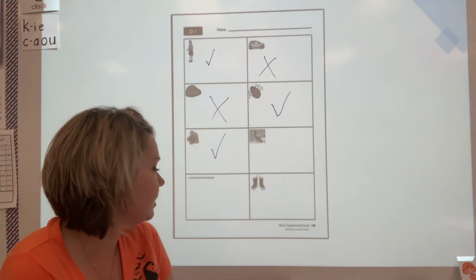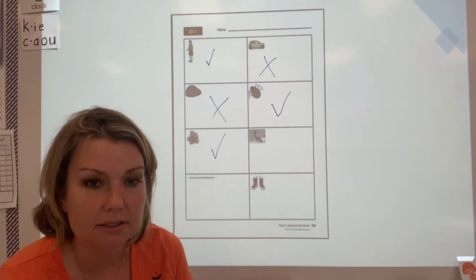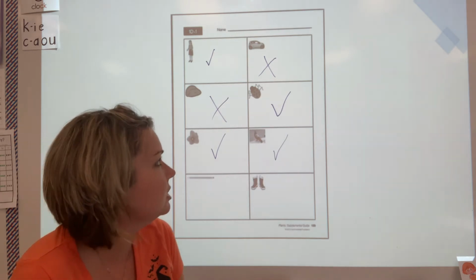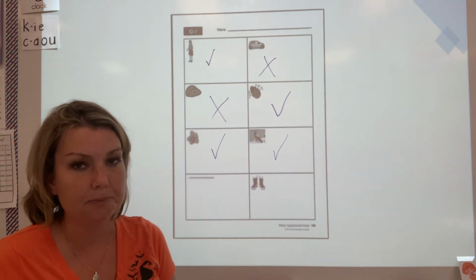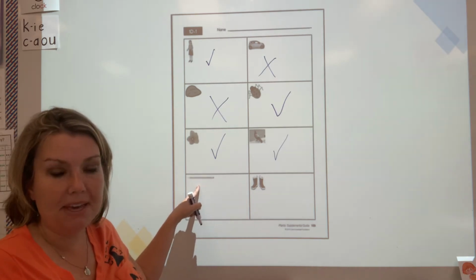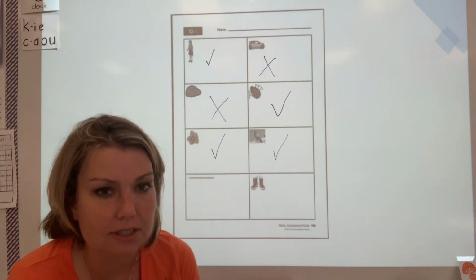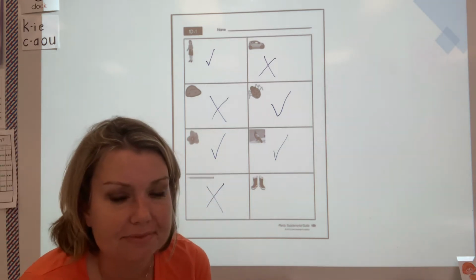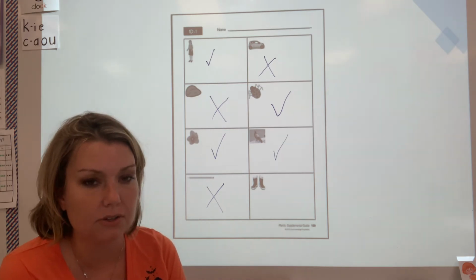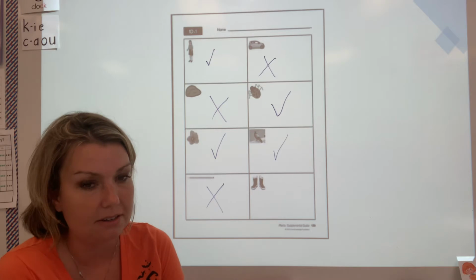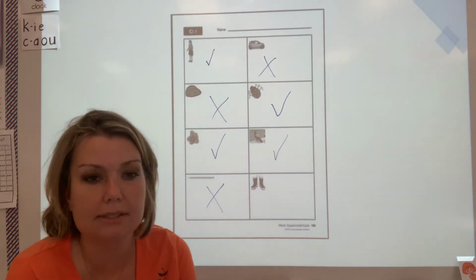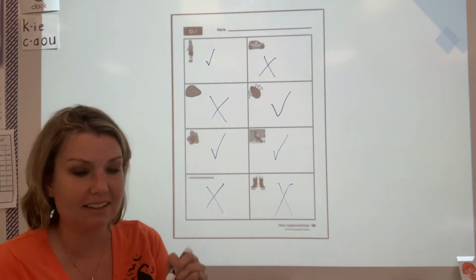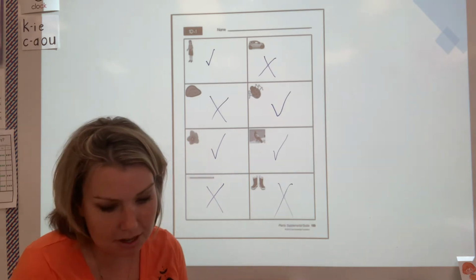What about a bird? Absolutely. A bird is a living thing. It needs food, water, air, and sunlight to grow. This is a pencil. Is a pencil a living thing? Nope. It's not. It does not need food, water, air, or sunlight to grow. It doesn't even change unless you sharpen it. What about boots? Rain boots. No, definitely not a living thing. You guys are so smart. You did awesome.